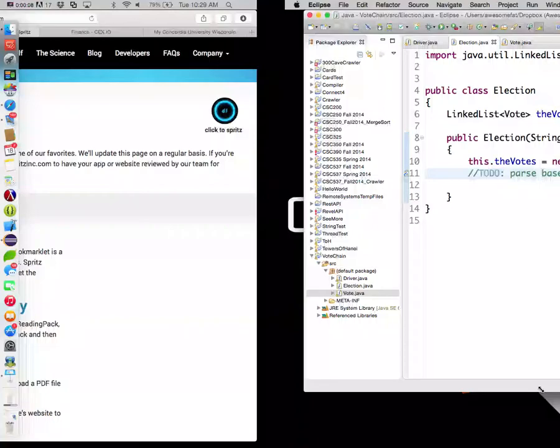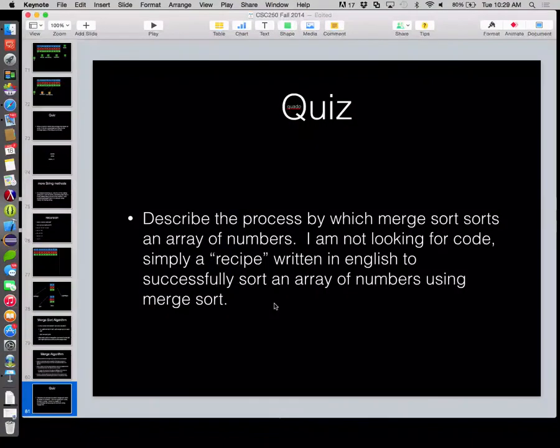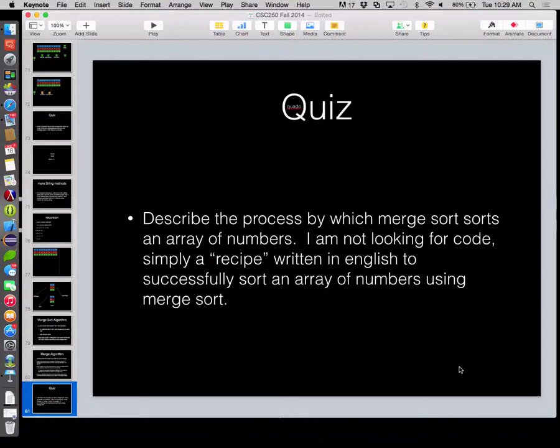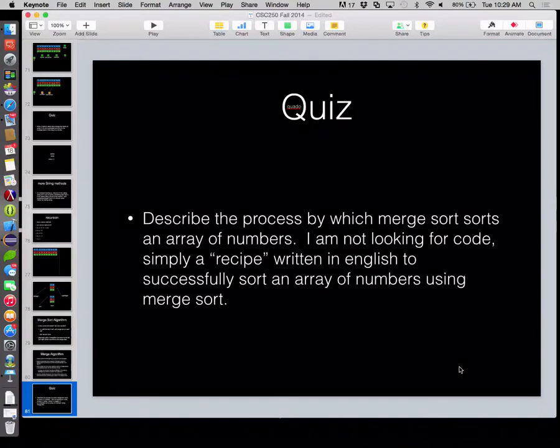Yep, okay. All right, so for the quiz, describe the process by which merge sort sorts an array of numbers. So what does it do? It continually splits the array of numbers in half until it finally gets down to something that's guaranteed to be sorted, which is a one list.